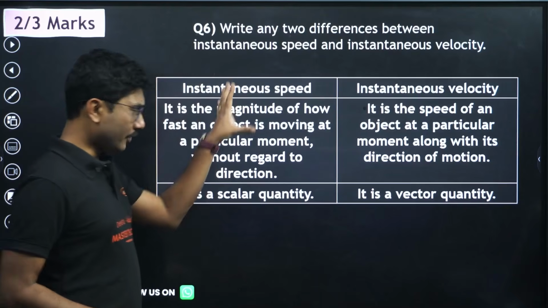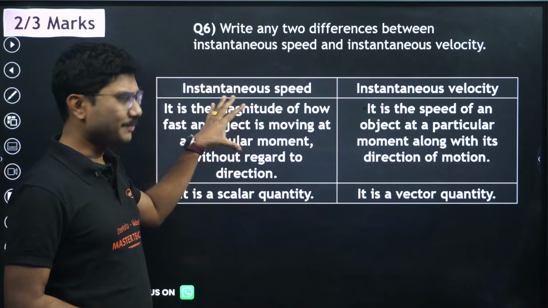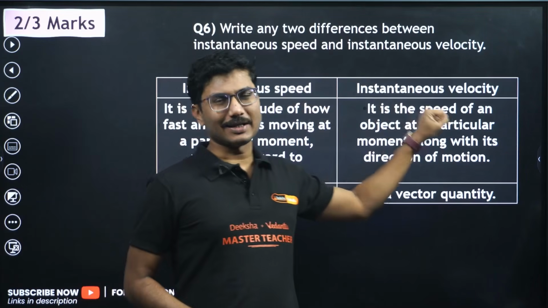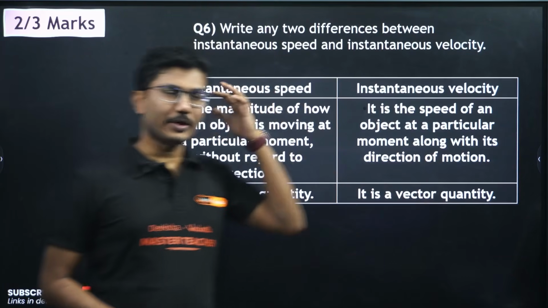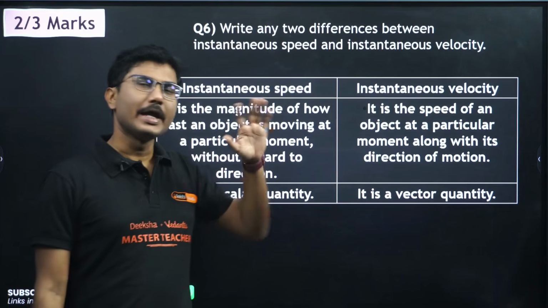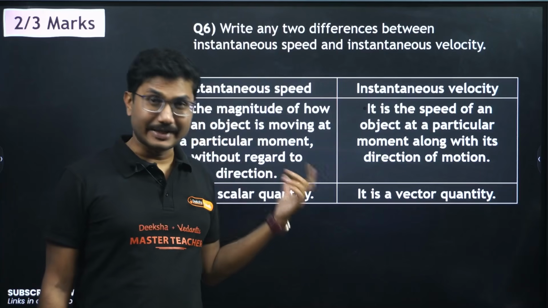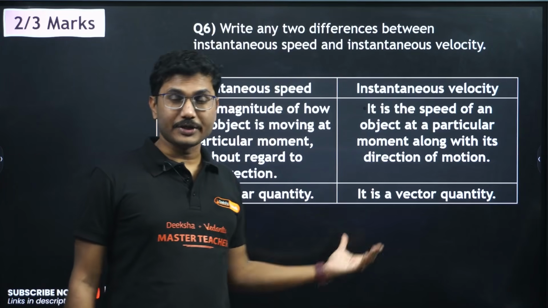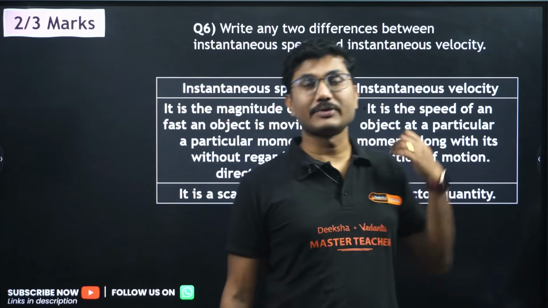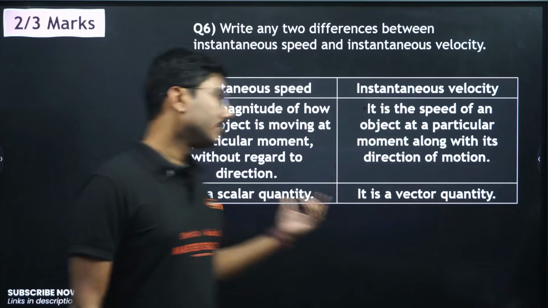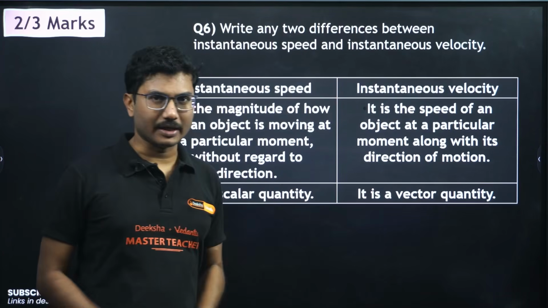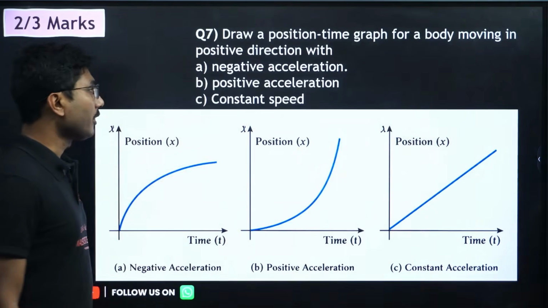So basically, we are defining the speed and using this speed concept in the second definition, and we are adding the direction. How fast an object is moving without any direction is instantaneous speed, and how fast an object is moving along with the direction in which it is changing is called instantaneous velocity. So this is a scalar quantity, this is a vector quantity. So simple. Let's move on.